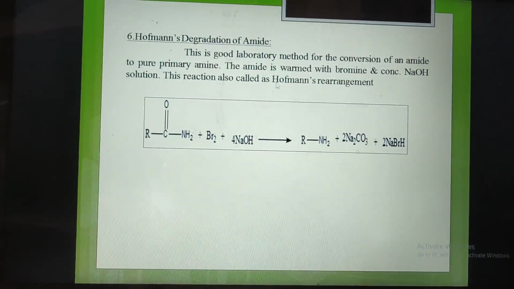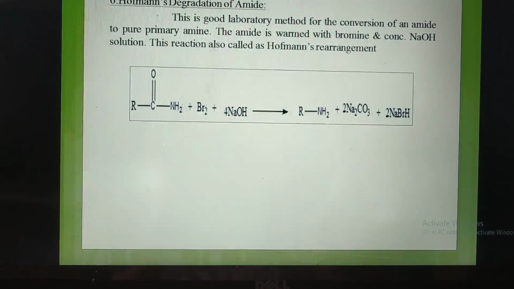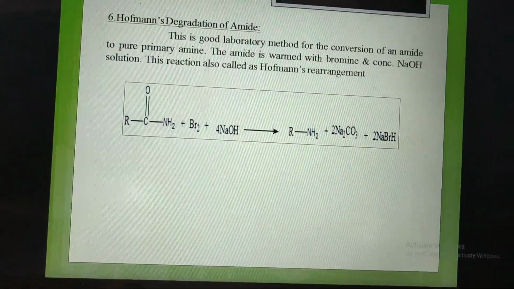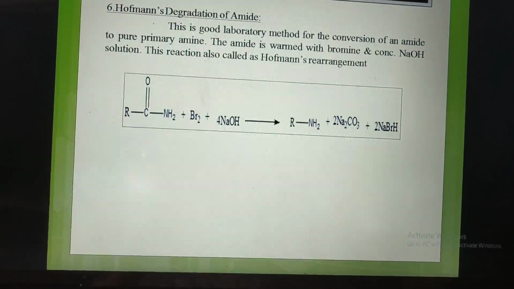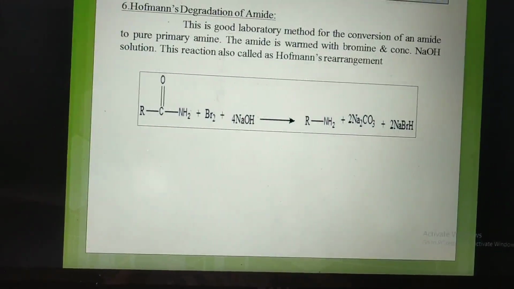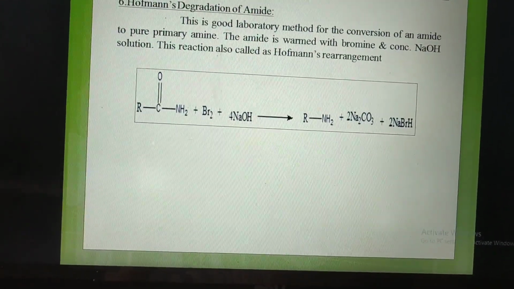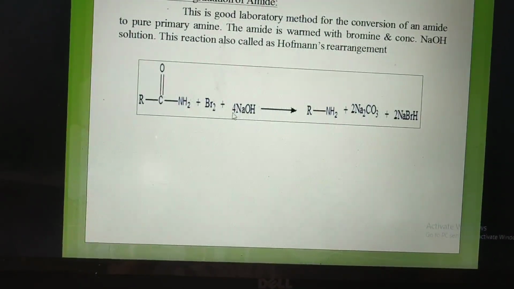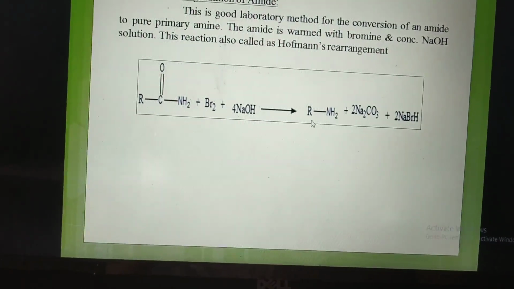Next, Hofmann degradation of amide. It is a good laboratory method for the conversion of amide to pure primary amine. The amide is warmed with bromine and concentrated sodium hydroxide solution, known as the Hofmann rearrangement. Firstly, the amide reacts with 2 molecules of bromine and 4 molecules of concentrated sodium hydroxide, forming primary amine.